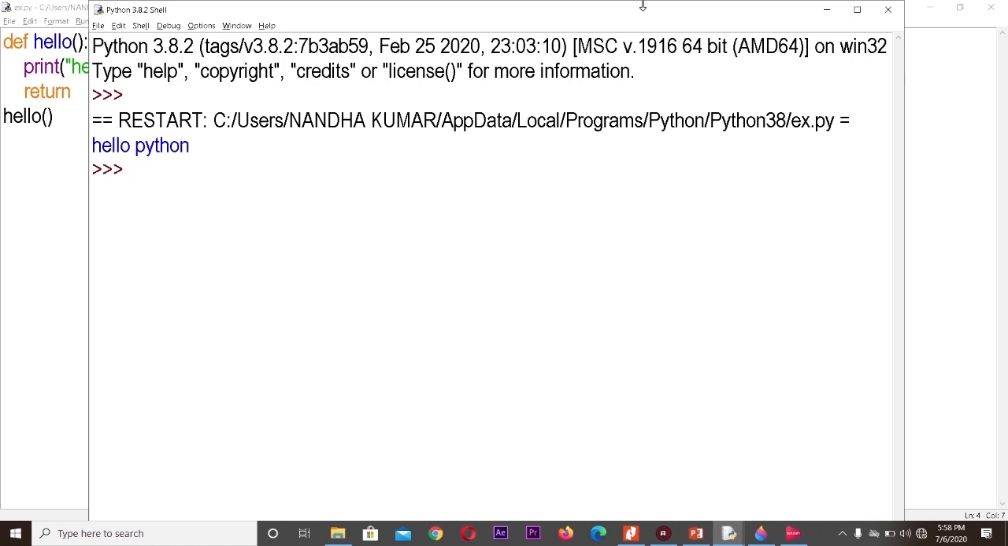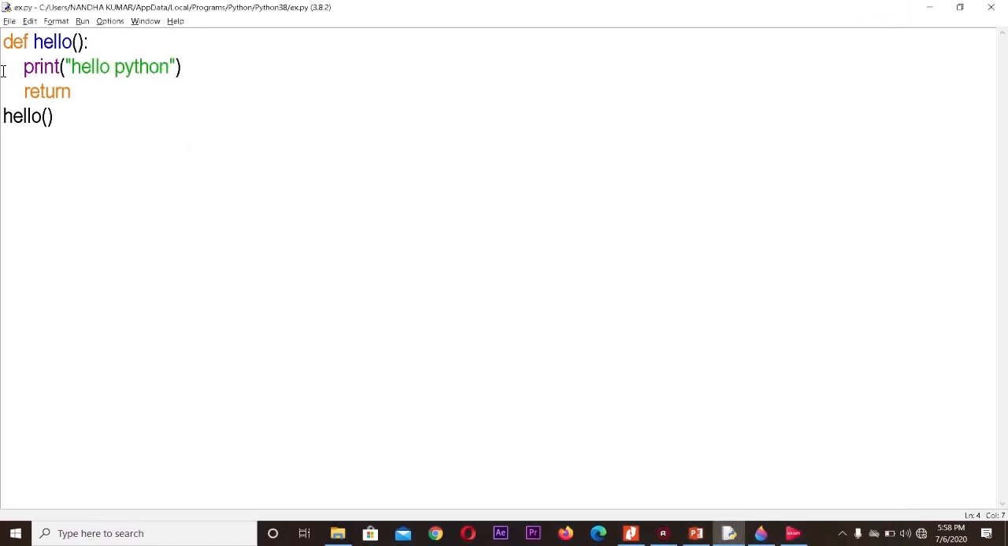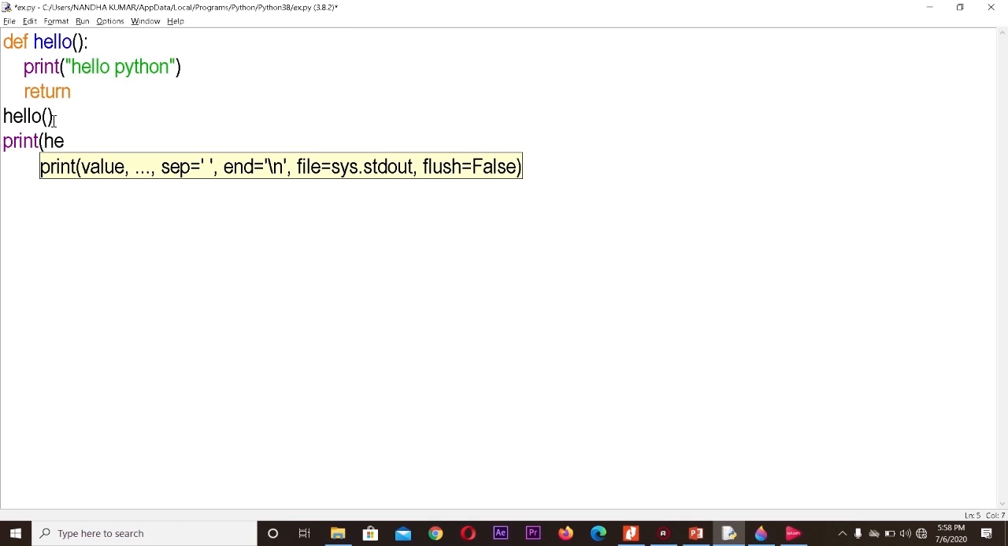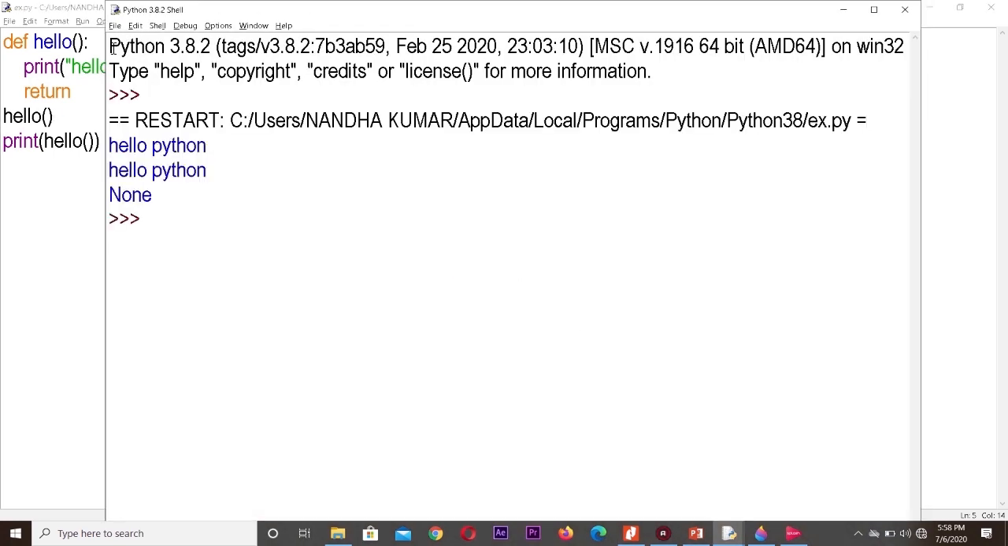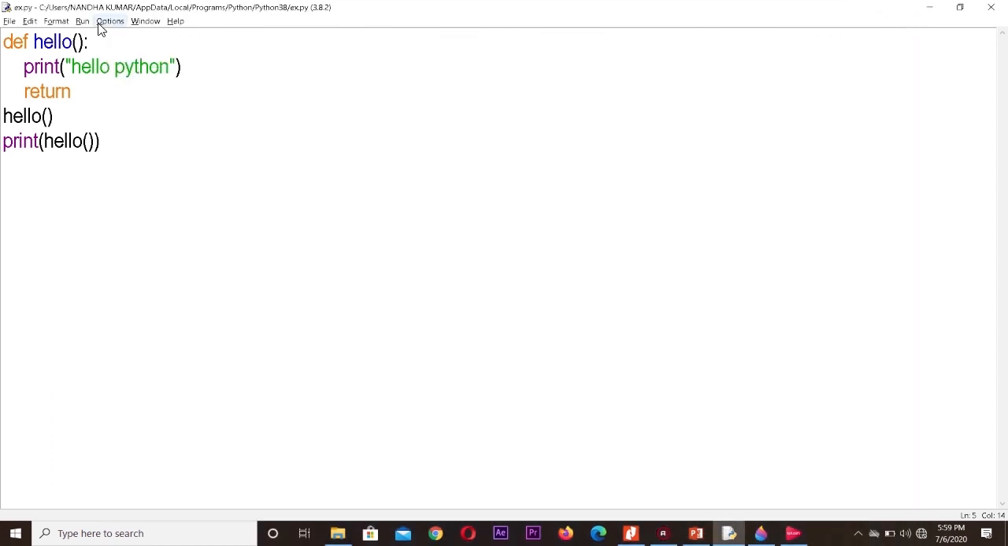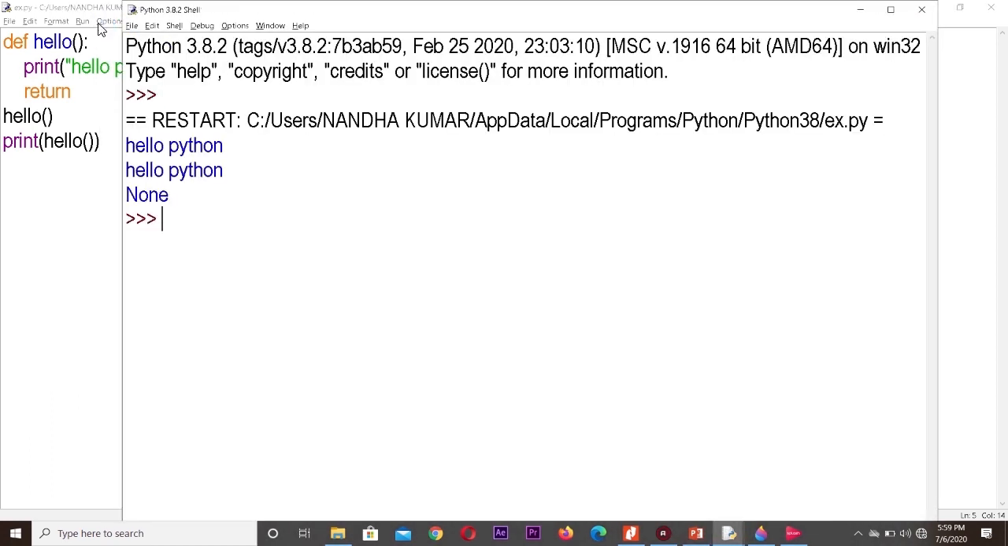So hello python will be giving us the output, that is the output for this program. Suppose in the next line I am writing print, inside the print function I am writing the call statement, that is hello. See, hello python, and none is the answer. So once again we will execute this program in a clear screen. So hello python, the first one is for the hello.